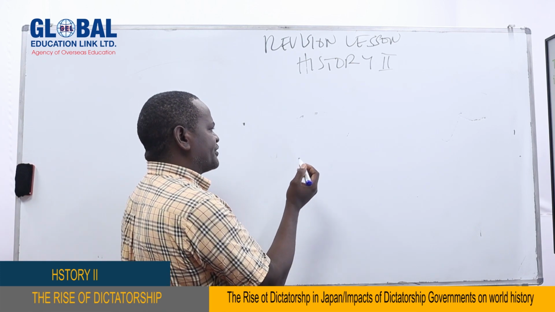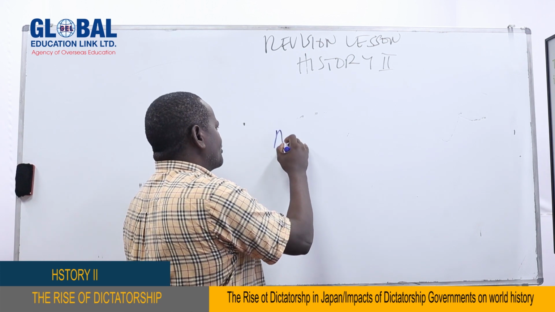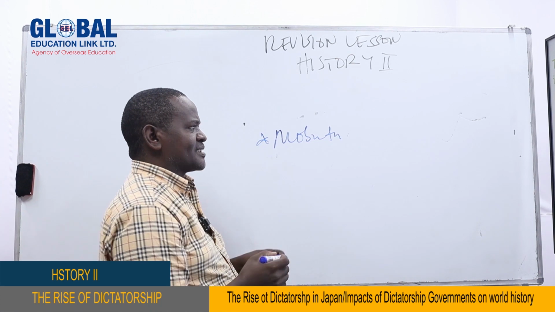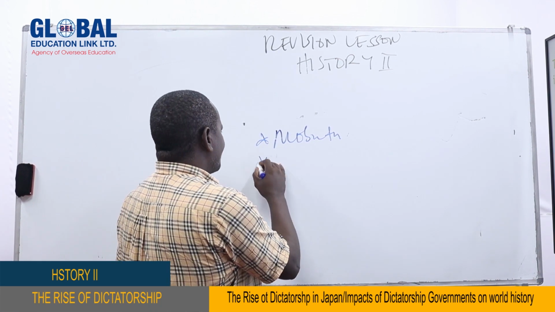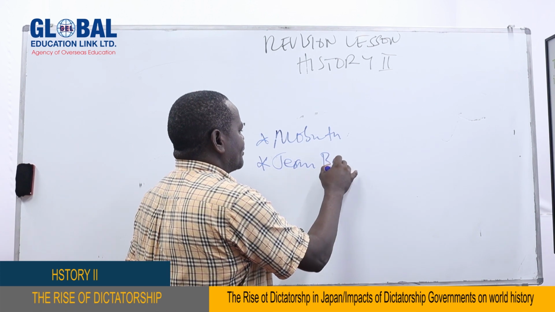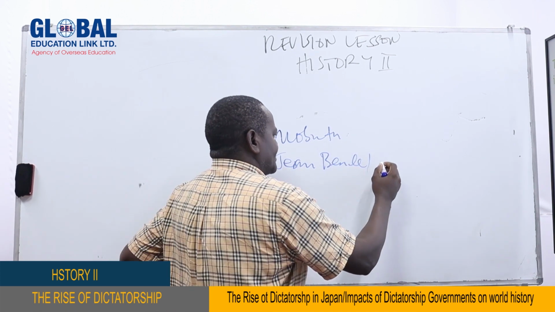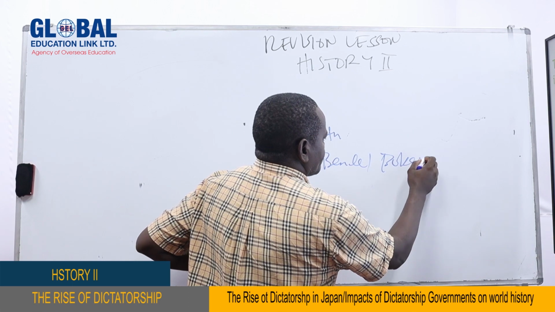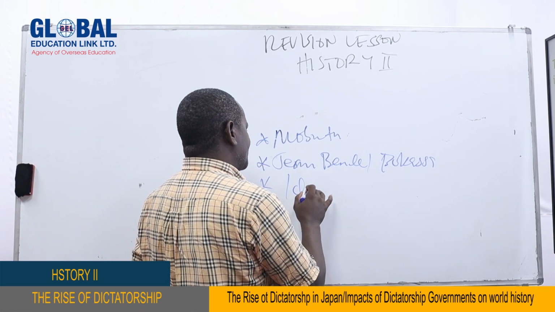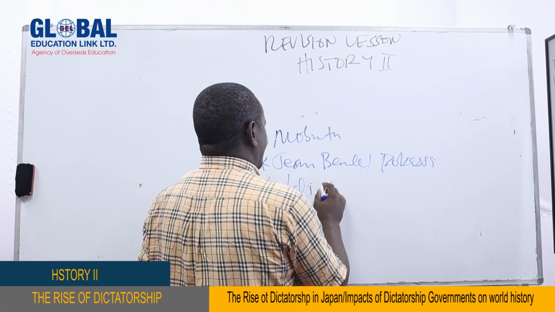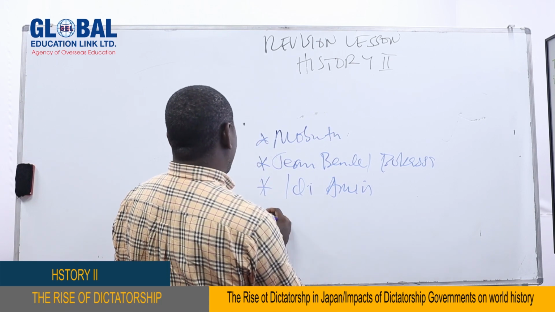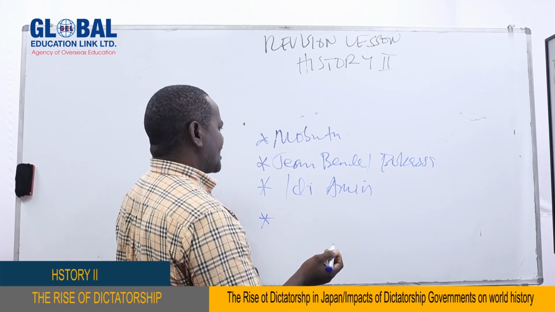For instance, in Africa, we used to have people like Mobutu. Even though he was not as bad as Hitler, he was a dictator. We have people like Jean Bedel Bokassa of Central African Republic. Also, we had people like Idi Amin of Uganda.